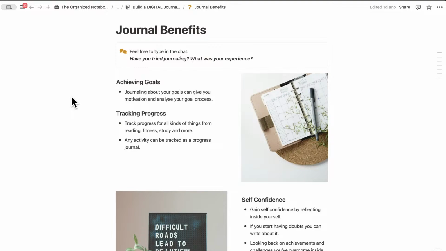Journaling can also help you track progress, for reading, fitness, study, and more. There's really nothing that you can't journal about, whether that's your hobbies or something more serious like your mental health. Any activity can be tracked as a progress journal. You can even add metrics to your journaling as well. That can be a super useful thing to do with journaling.